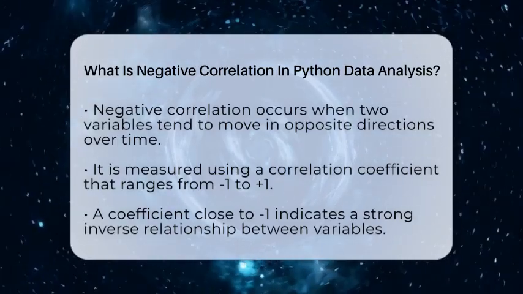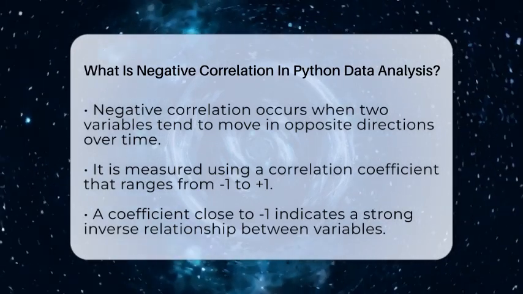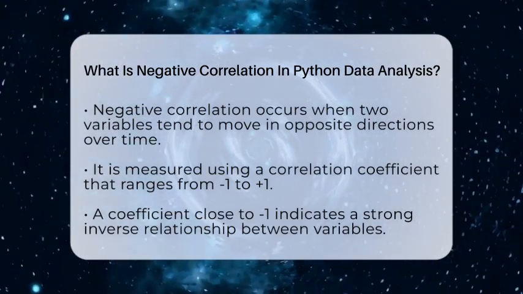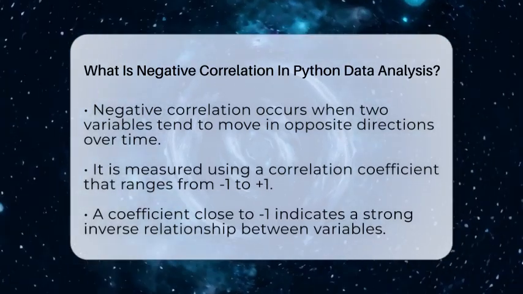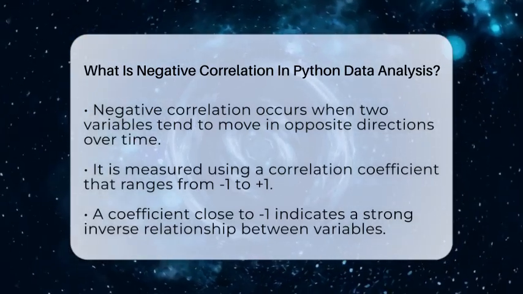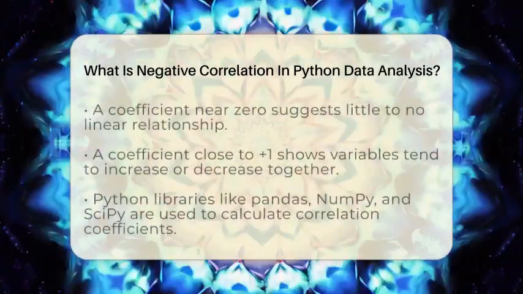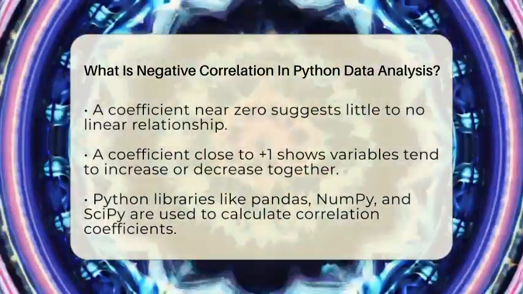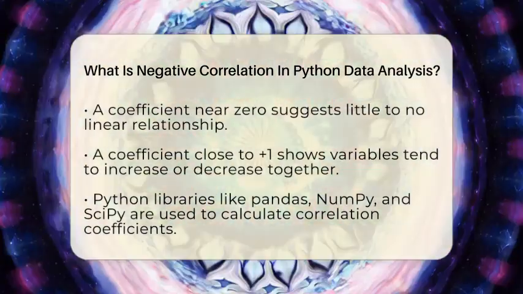In data analysis with Python, negative correlation is measured using a number called a correlation coefficient. This number can range from -1 to +1. When the coefficient is close to -1, it means the variables have a strong inverse relationship. So, as one variable increases, the other decreases significantly. If the coefficient is near 0, it shows little to no linear relationship. And if it's close to +1, both variables tend to increase or decrease together.